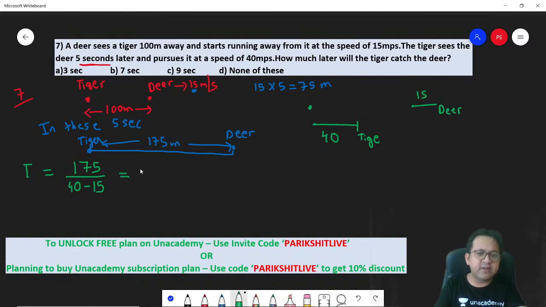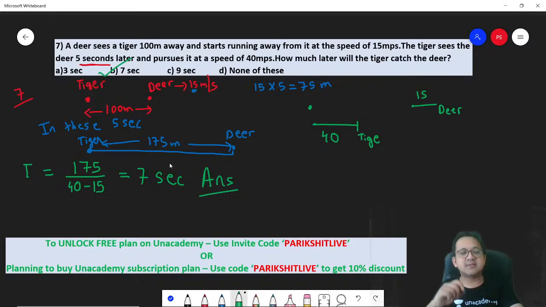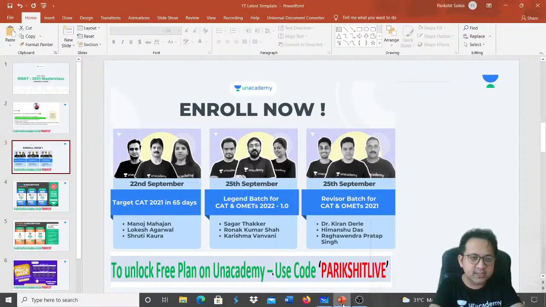So 175 divided by 25 is 7 seconds. So how much later will the tiger catch the deer? The tiger will catch the deer in another 7 seconds. That's your answer. Got it? Okay, I hope you understood.